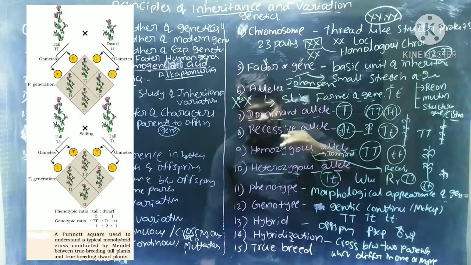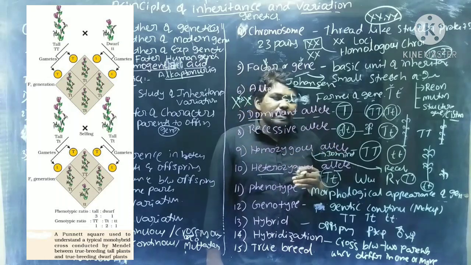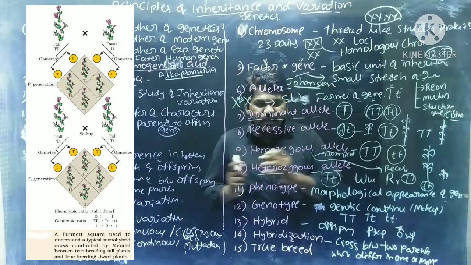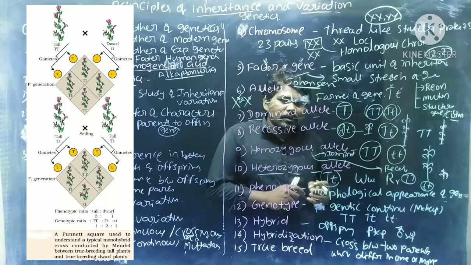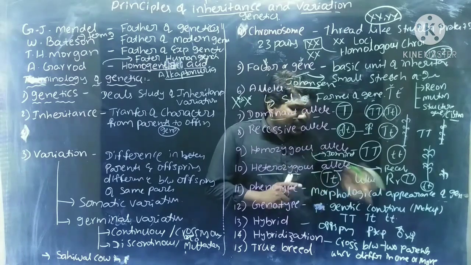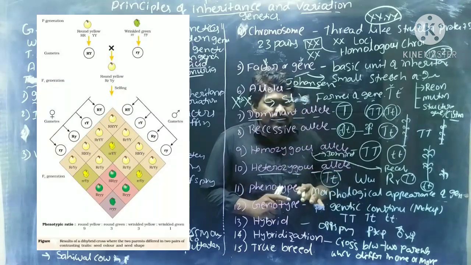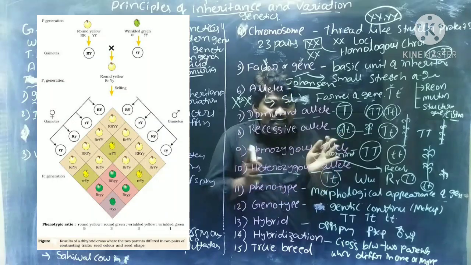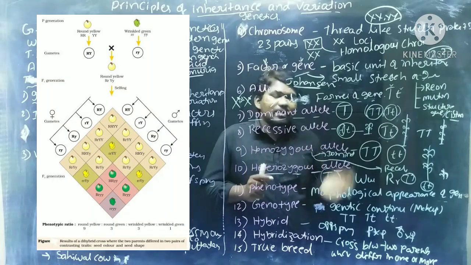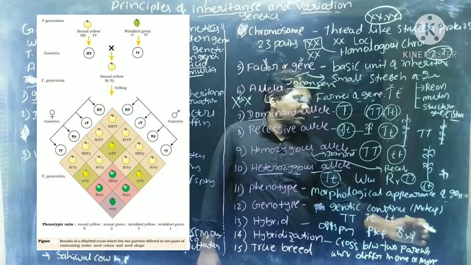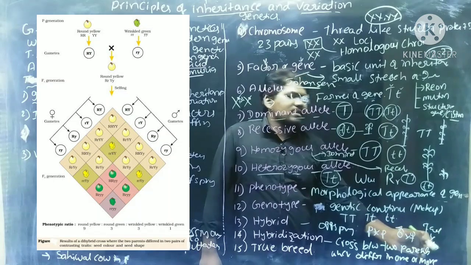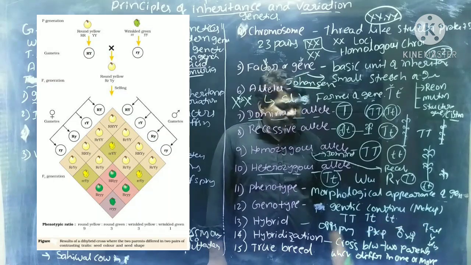Okay, a cross between a tall plant and a dwarf plant, a cross between a round seed plant and a wrinkled seed plant. A cross between a tall plant and a dwarf plant is a single character difference. That is called hybridization.